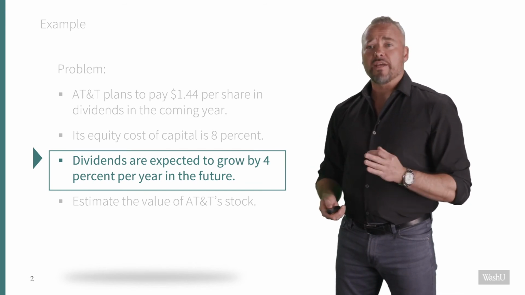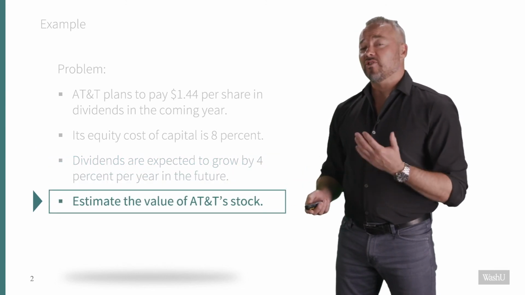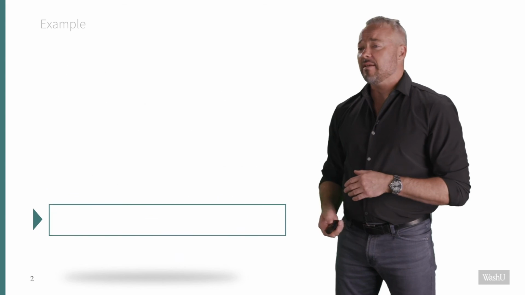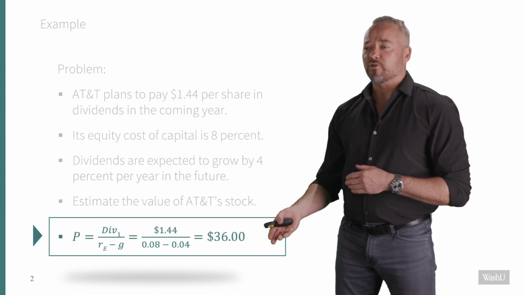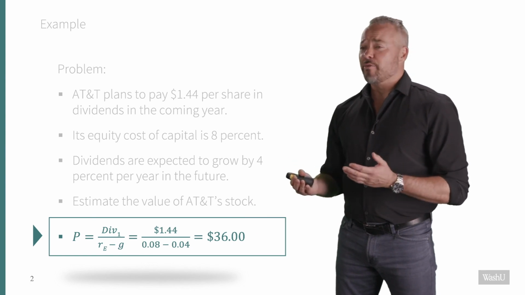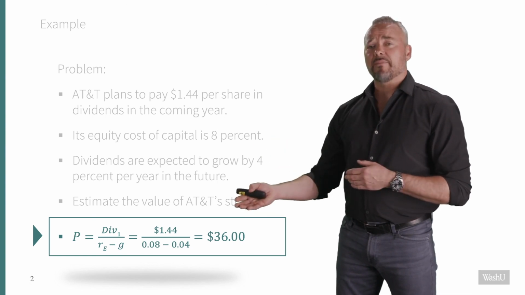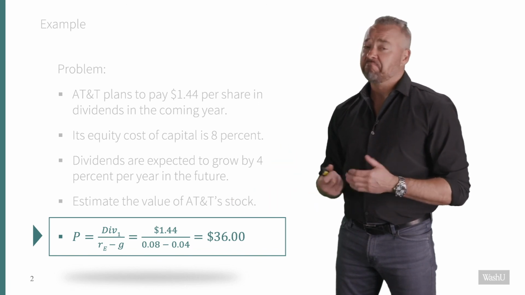Well, I've got my three inputs that I need across the board. I can now estimate the value of a single share of stock in AT&T by taking that dividend and dividing it by the difference between the 8% cost of capital and that 4% growth rate. Grinding through that simple math, we're going to get an estimate of AT&T's stock at $36 per share. It's as easy as that.